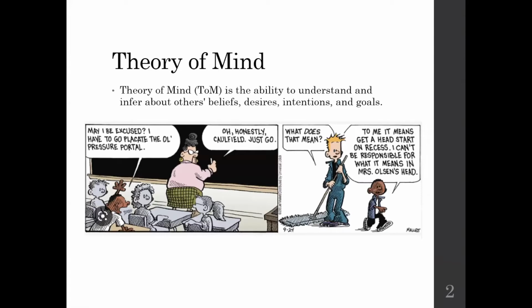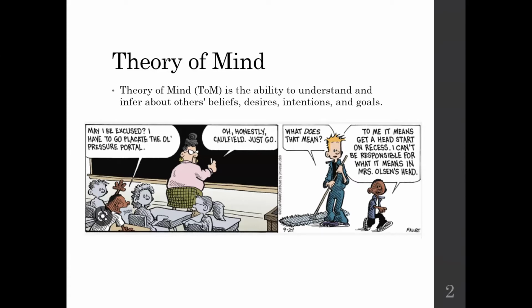And in case you can't read it, Caulfield says, "May I be excused? I have to go placate the old pressure portal." And the teacher says, "Oh, honestly, Caulfield, just go." And the older student asks him, "What does that mean?" Caulfield says, "To me, it means get a head start in recess. I can't be responsible for what it means in Mrs. Olson's head."